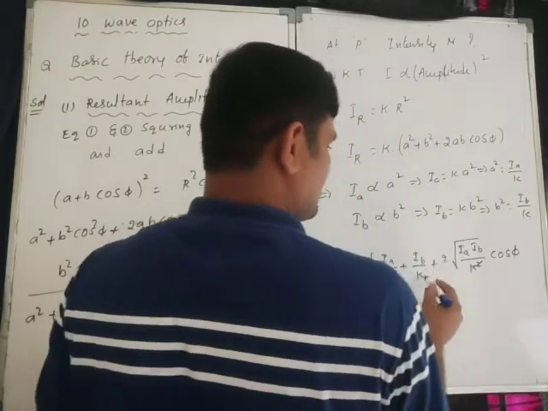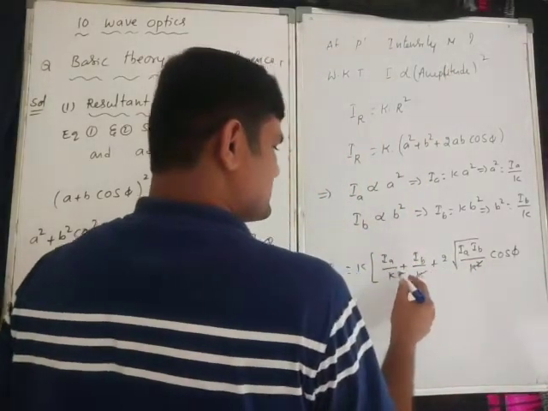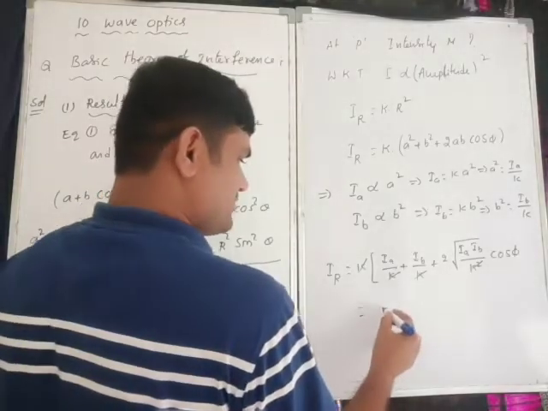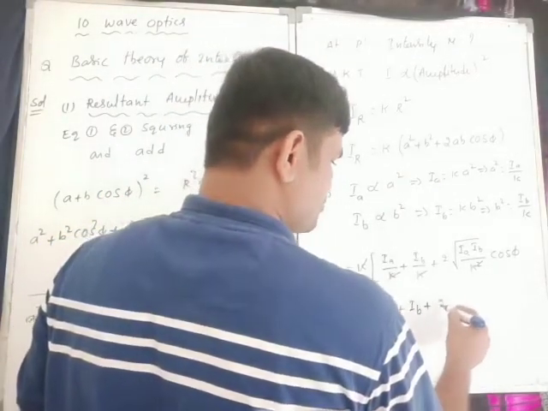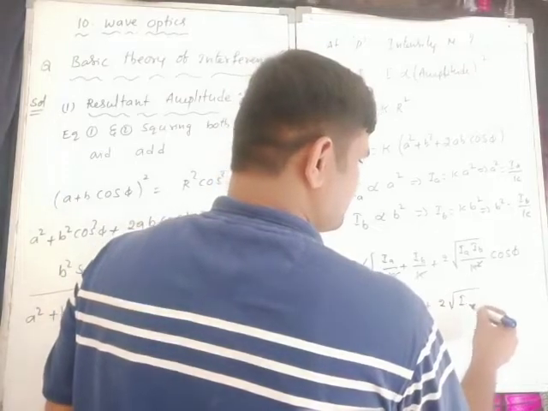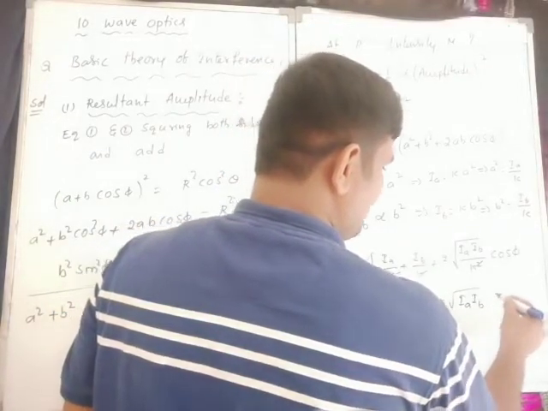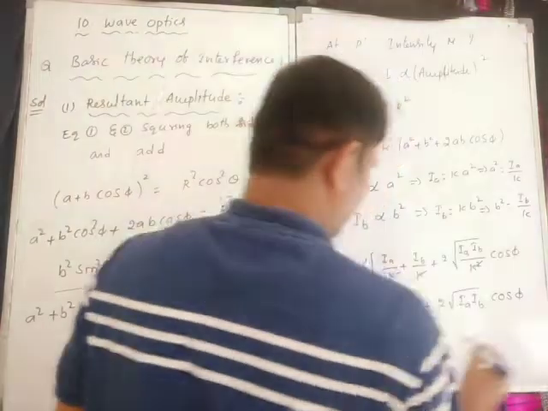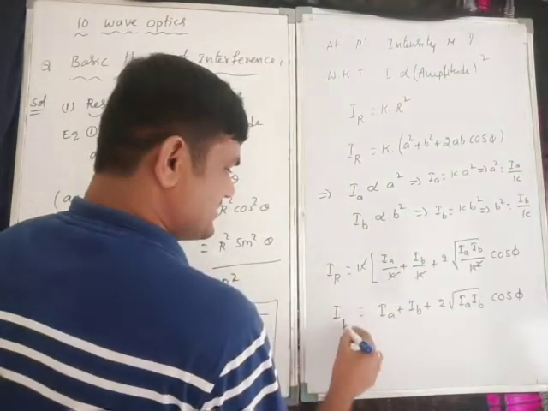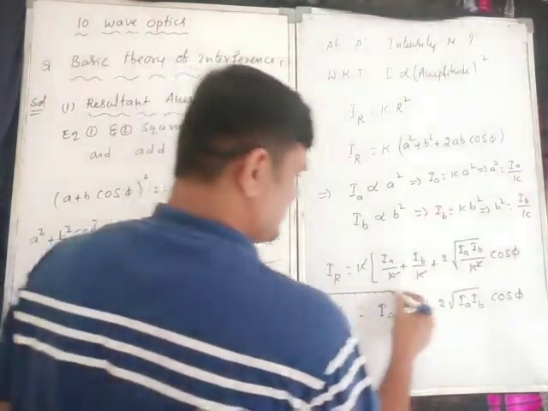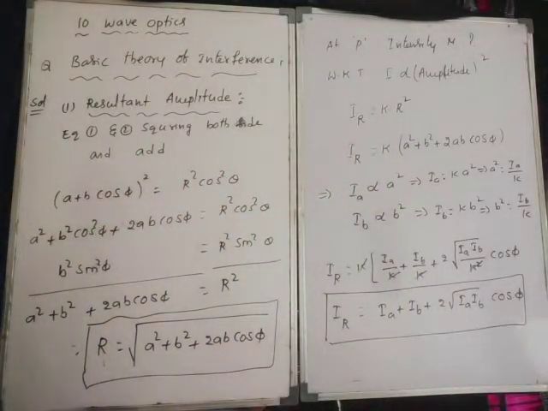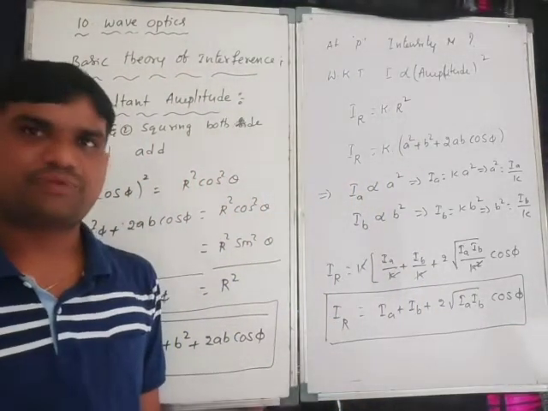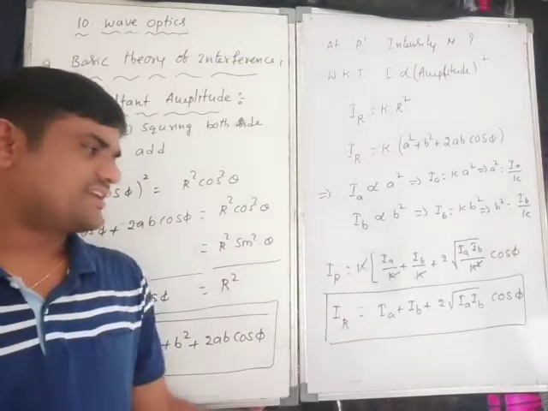K square and the root get cancelled. Therefore IR is equal to IA plus IB plus 2 root over IA IB into cos phi. This is the resultant intensity at P. Are you clear, everybody? Intensity finished.